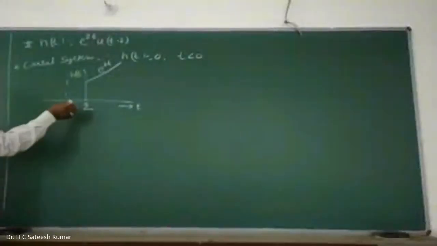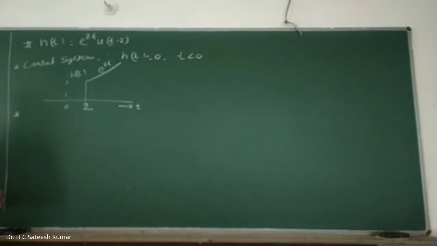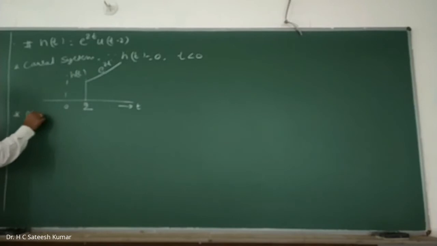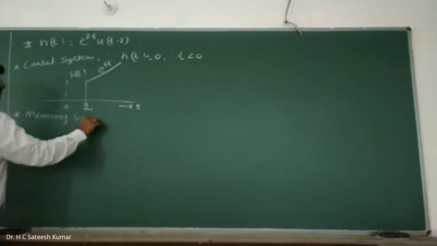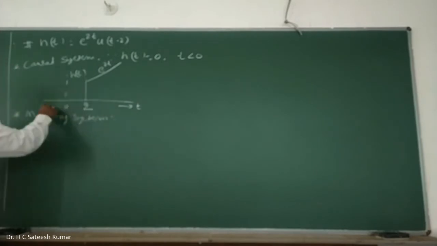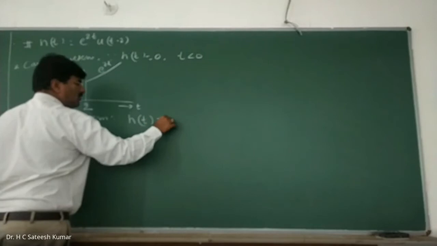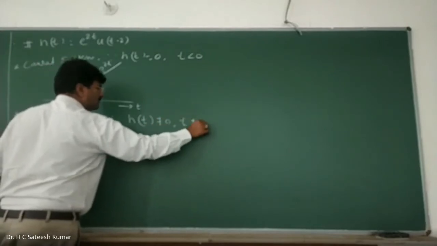And it exists for other than 0 also, therefore it is a memory system, because it exists for other than 0 also. That means h of t is not equal to 0 for t not equal to 0.